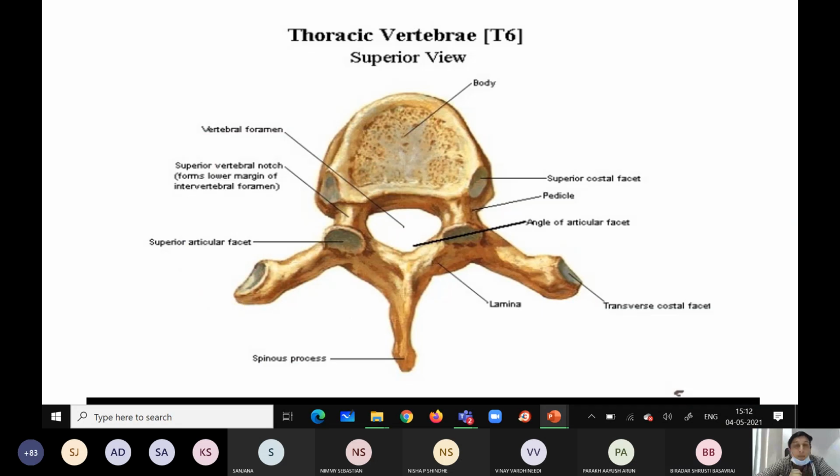Now just a reminder, a flashback of the thoracic vertebra. Just see the diagram. As I already told, it is divided into anterior and posterior. This whole thing is anterior and this is the posterior. This is the vertebral body. I am discussing the thoracic vertebra. An important feature of the thoracic vertebra is the superior costal facet.